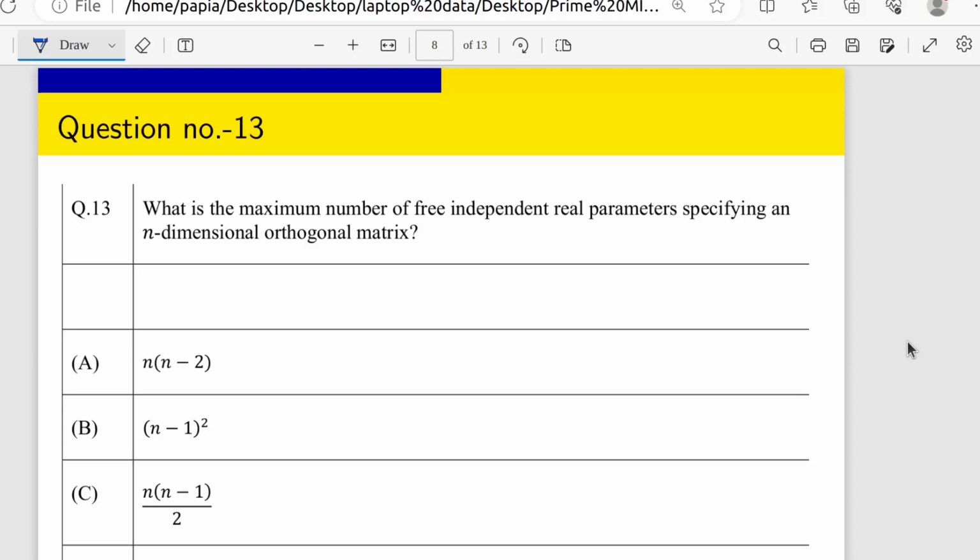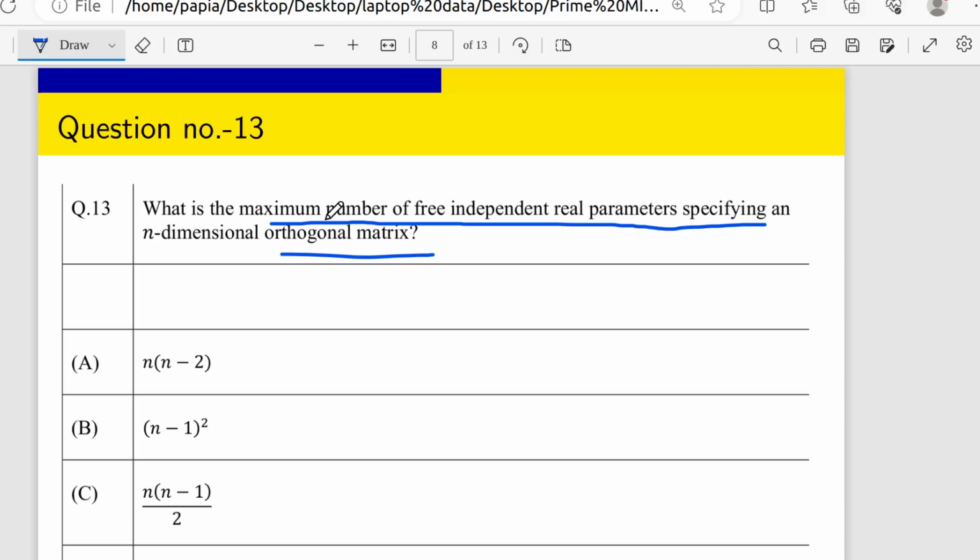To answer the question, first of all I will give a detailed explanation, and after that I will tell you a trick. They are telling about the maximum number of free independent real parameters specifying an n-dimensional orthogonal matrix, right? Just focus on this one. It is an orthogonal matrix. So what is the condition for an orthogonal matrix? Do you know that?